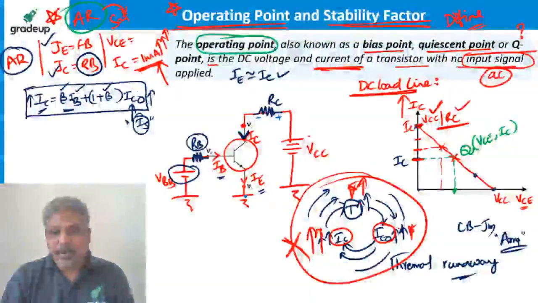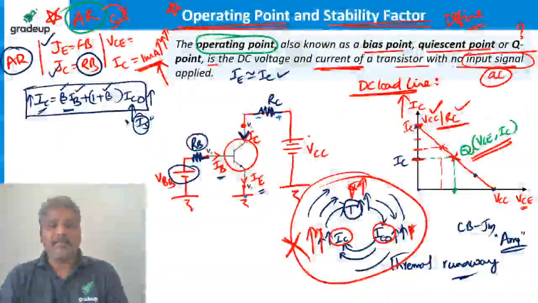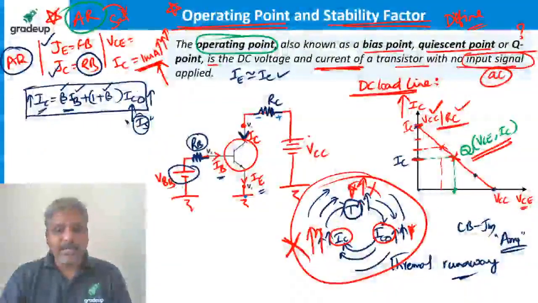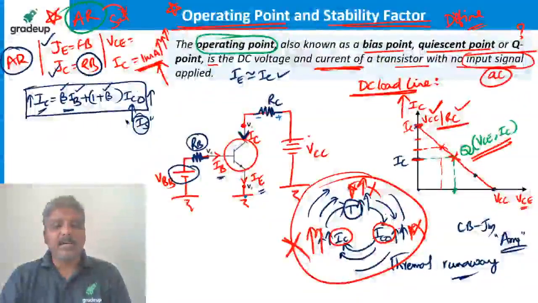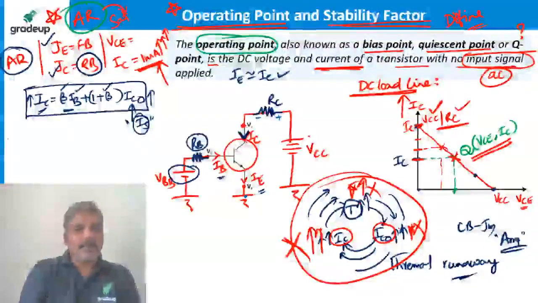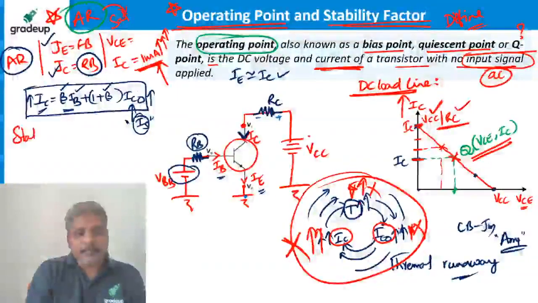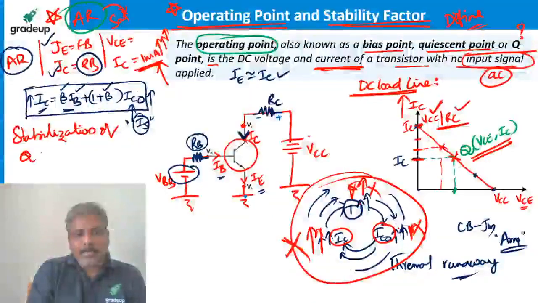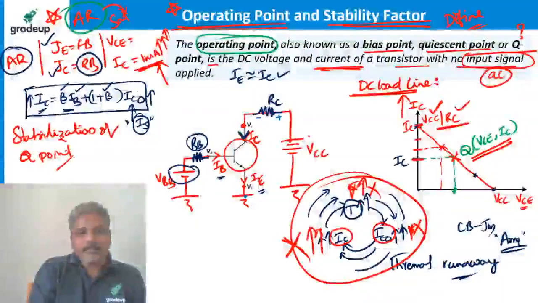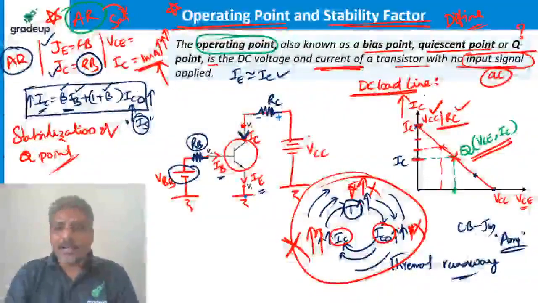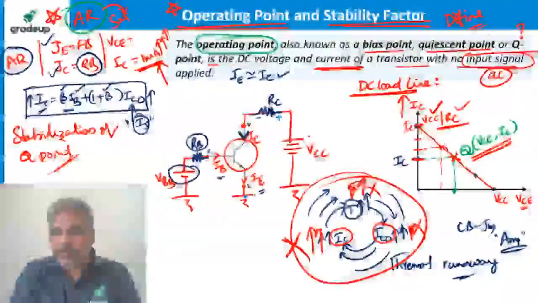This is the operating point I decided. I have to maintain it as stable, not to vary with temperature and leakage current, and that is called stabilization. Stabilization of what? Stabilization of operating point or Q point. You know, it is called quiescent point.